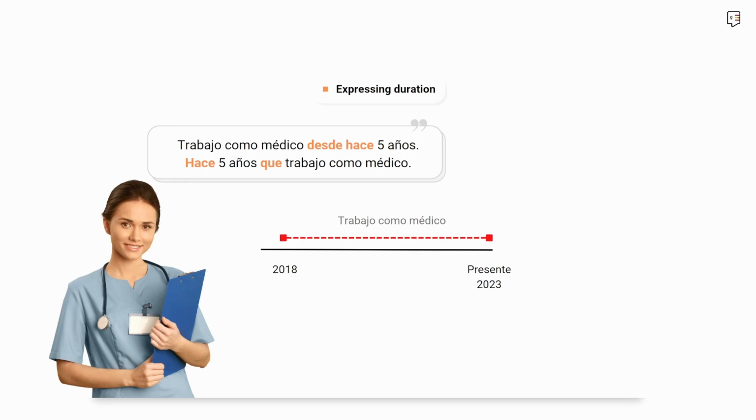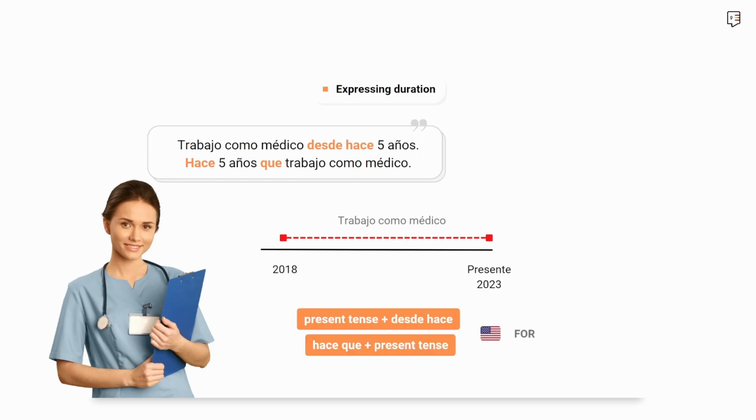Now, we express duration with trabajo como médico desde hace 5 años. Hace 5 años que trabajo como médico. I have been working as a doctor for 5 years. And now the emphasis is in for how long I have been doing something that, again, important, I'm still doing today. This is present tense, desde hace or hace que present tense. Remember, it's the same, it just changes according to the structure, the order. And you say in English for.